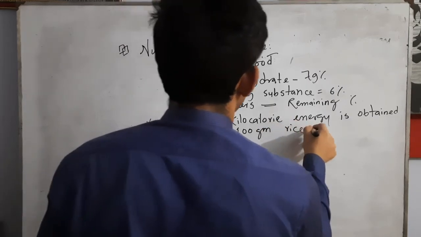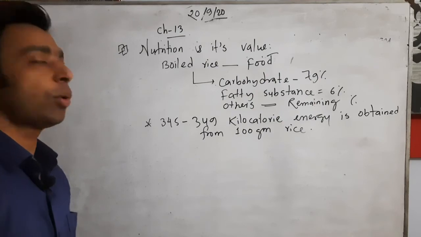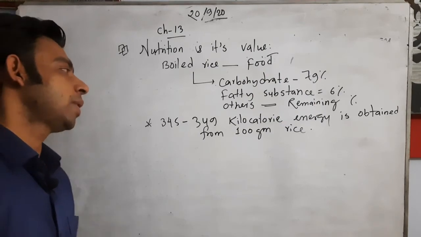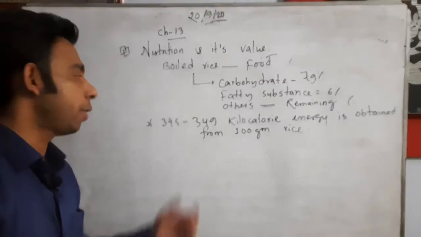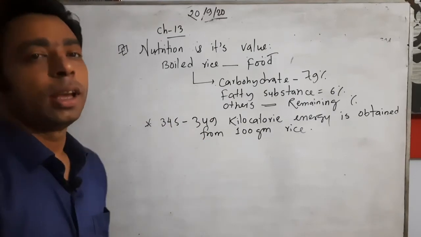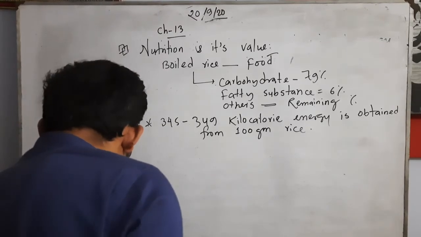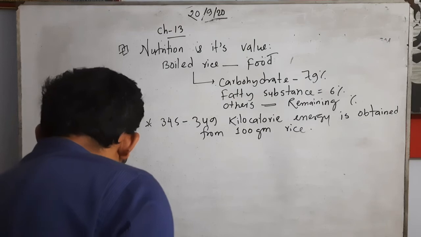100 gram rice. It is asking, not only in this case, but from 1 gram of rice or 2 gram of rice, what amount of kilocalorie can be found in that specific case. It is almost around 3.5, or 3.4549, like that. We will get 3.5 kilocalorie energy from 1 gram of rice. So it is also important for MCQ.